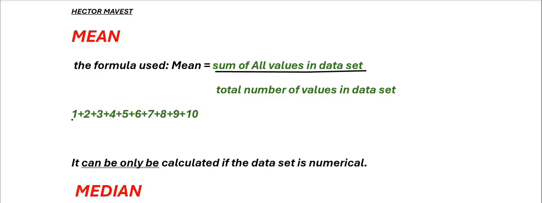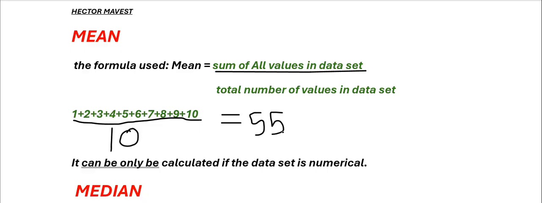Then we're going to say divide by 10. We say equals to. This is how we calculate our mean. So when we add all of these numbers, that means it's going to give us what? 55. It's going to give us 55.